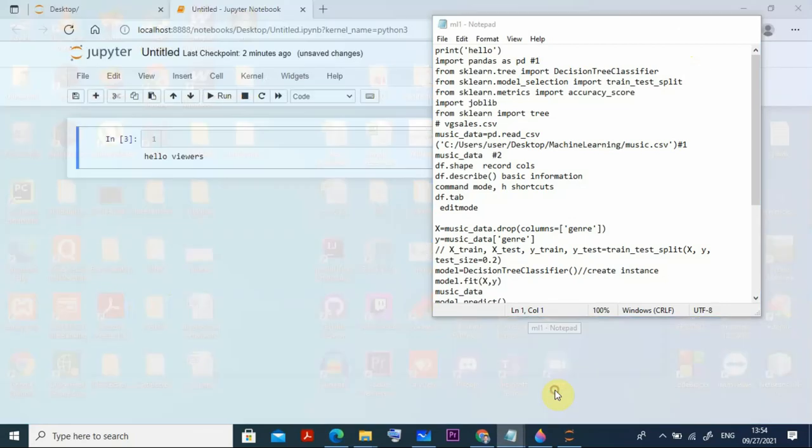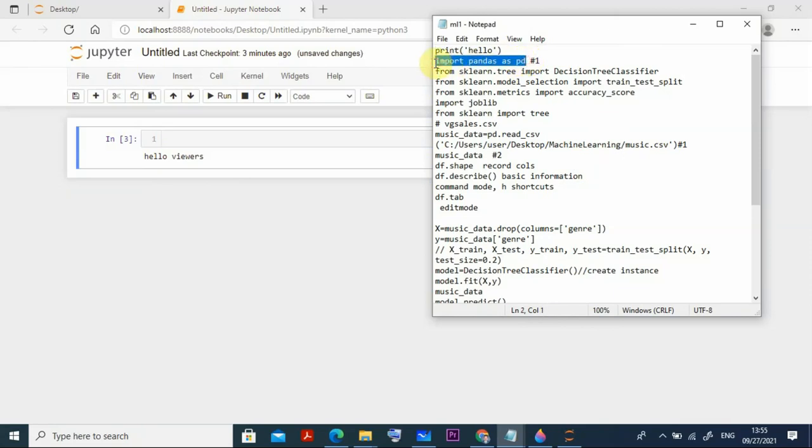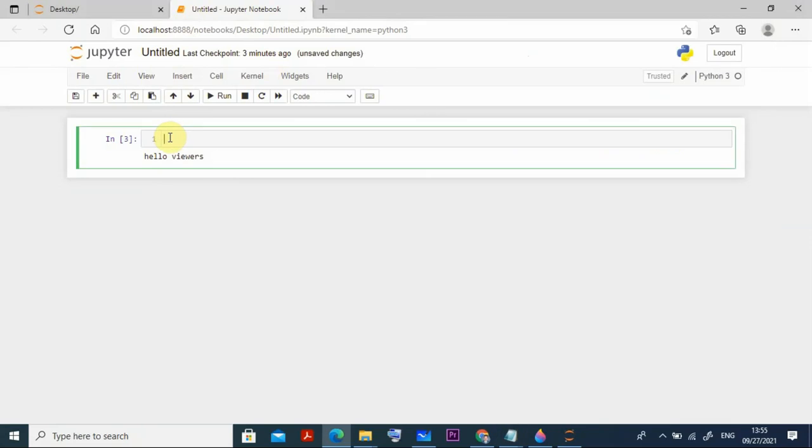Okay, then I come on here. As I told you, we'll be importing some of the libraries. First we import pandas as PD. Okay, this is the thing. For this we just take this one, take import, Control C, we can take it here and type it here, and Control V, import pandas as PD, right?